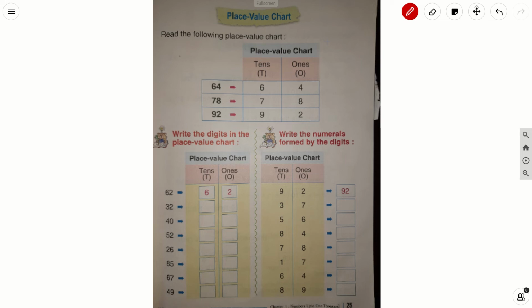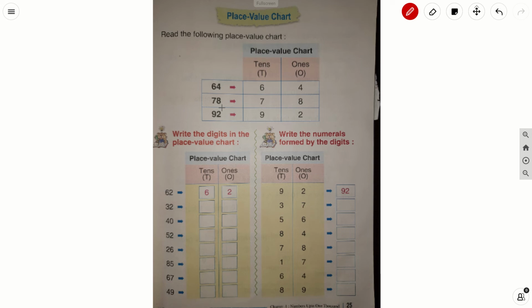See here, children, it is 64. In 64, what is there in a ones place? Here 4 is there in a ones place, and what is there in a tens place? 6 is there in a tens place. So, we need to write 4 under ones place and 6 under tens place.